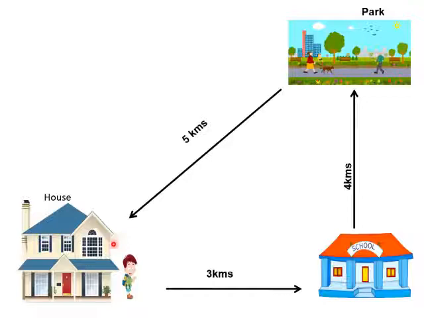So here the total distance covered from house to park is 7 kilometers, whereas in the sense of displacement, that is the shortest distance covered between initial and final. Here the initial is your house and the final destination in the evening is the park. So the displacement is 5 kilometers. This is one more illustration to make you understand the difference between distance and displacement.